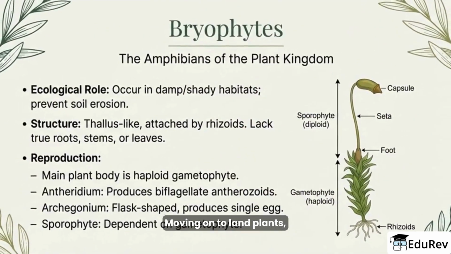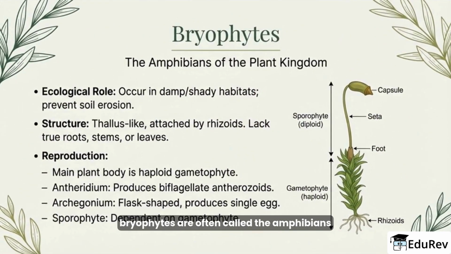Moving on to land plants, bryophytes are often called the amphibians of the plant world because they thrive in damp, shaded places and help prevent soil erosion. They have a thallus-like or leafy gametophyte attached by rhizoids and lack true roots, stems, and leaves. The dominant generation is the haploid gametophyte.